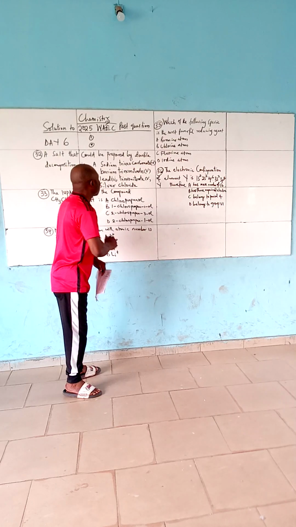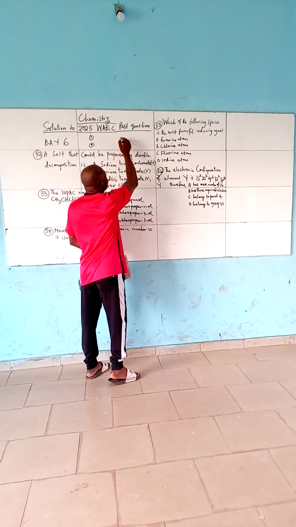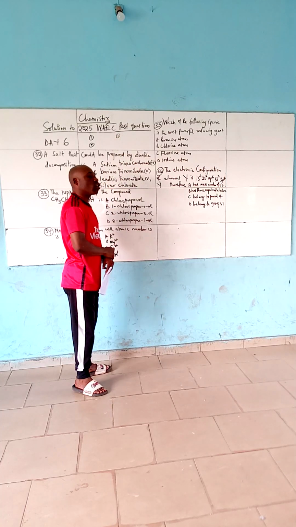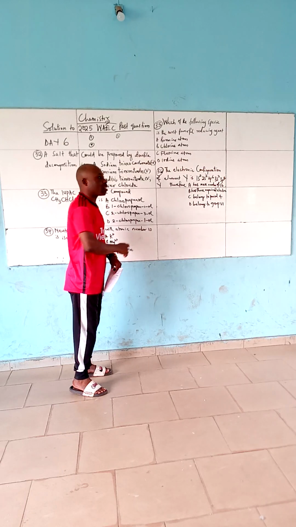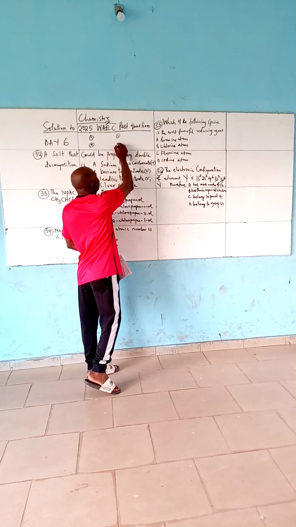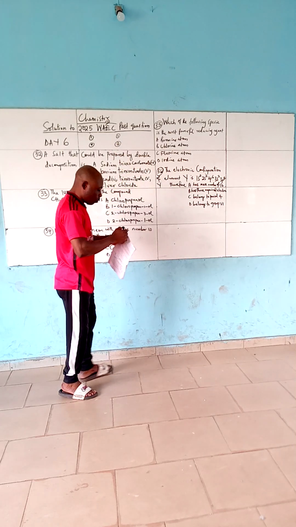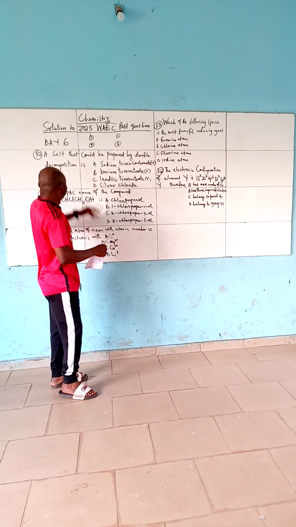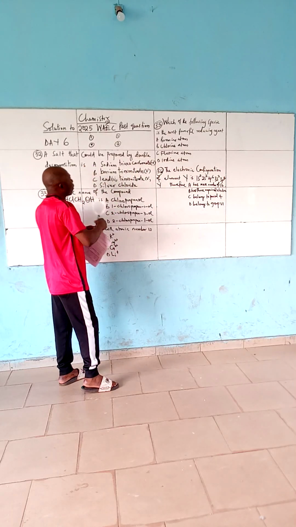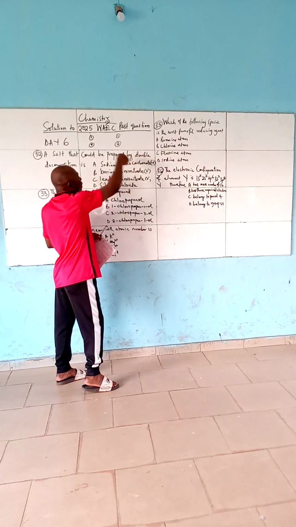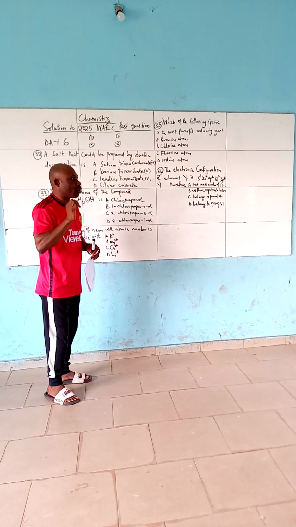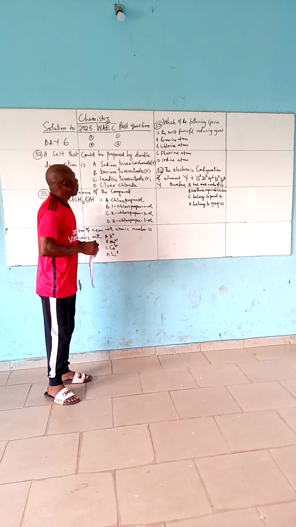Insoluble salts are prepared by only 2 methods. Number 1 is direct combination of the constituent elements. And number 2 is double decomposition. Now, that is telling you that the salt can be prepared by double decomposition, and it's telling you that the salt must be an insoluble salt. That is number 1 point you should know.